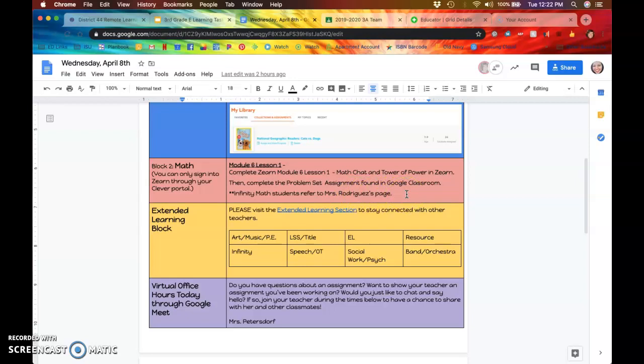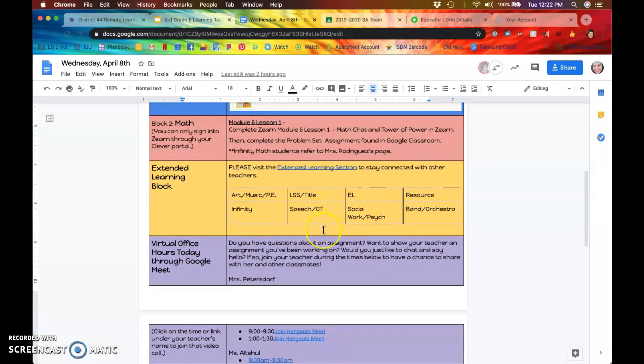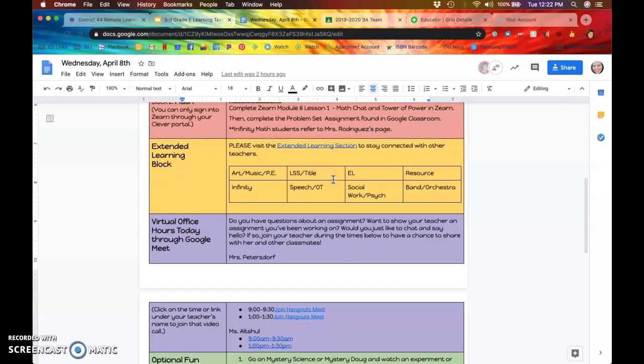If you are an Infinity Math student, you will refer to Mrs. Rodriguez's page, and you will not be doing my math block. Then what we have done here is extended learning. This is what I explained to you before on that other page, where if you see Mrs. Rodriguez or Mrs. Katz or Mrs. Bisher or anybody else, I've linked that page again for you right here, so you can just click on that and it'll take you to those lessons.